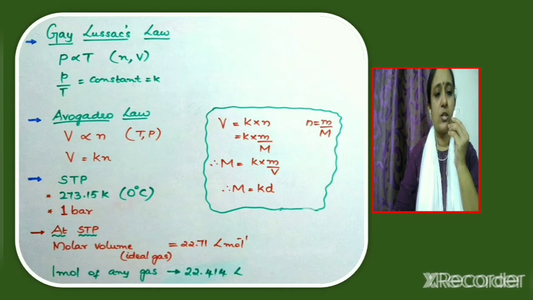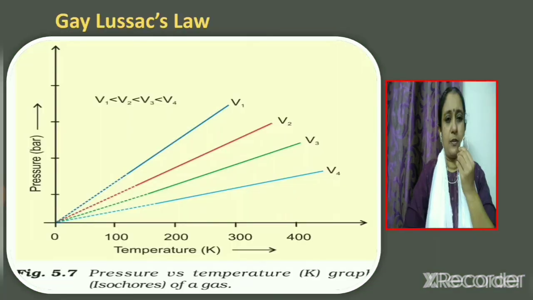Now consider the equation V is equal to K into N. We know that number of moles N is equal to mass by molar mass. So substitute for N. The equation now becomes V is equal to K into M by M. Now what will be molar mass M equal to? K into M by V. But what is M by V equal to? Mass by volume gives you the density. So we can write M is equal to K into D. So this expression shows that the molar mass is directly proportional to density.